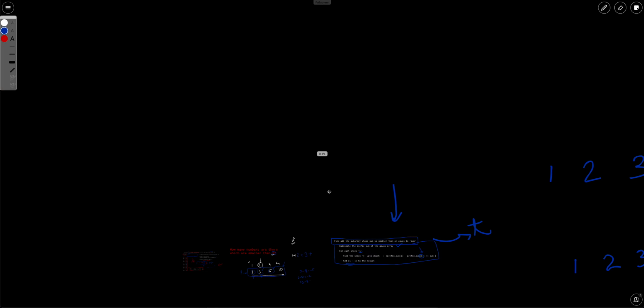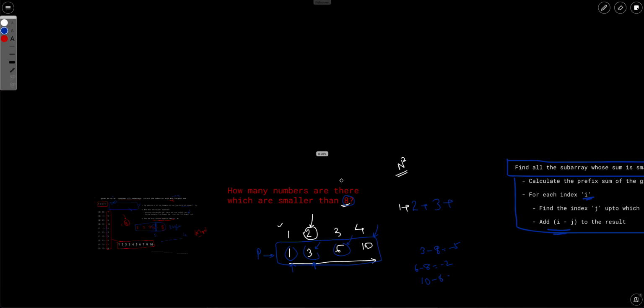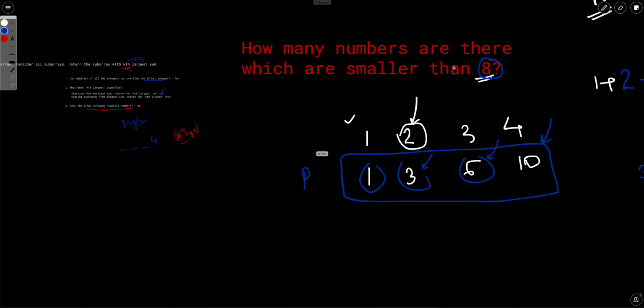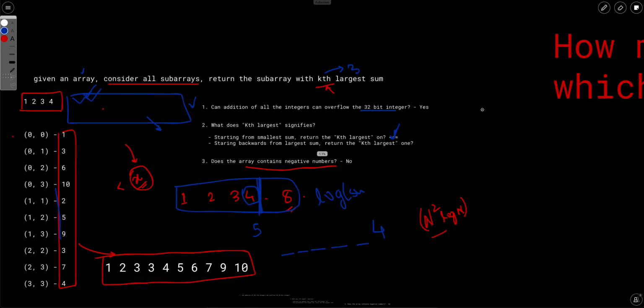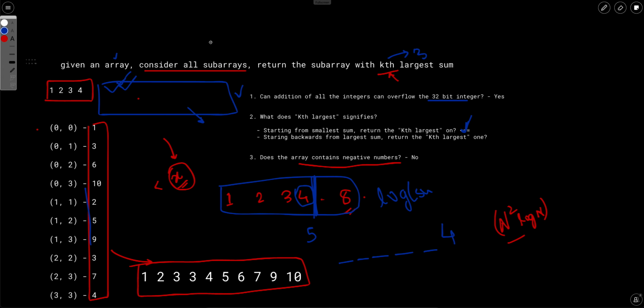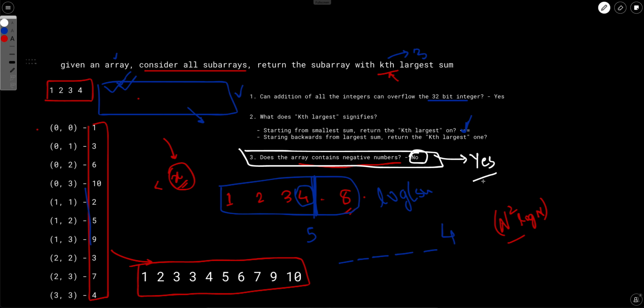Now let's move forward with the second part of the question. Basically we have assumed that the array doesn't contain negative numbers. But what happens if the array contains negative numbers? What if the answer for this is yes? So in that case